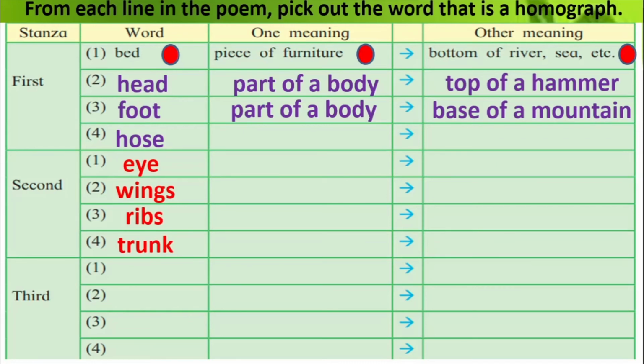Coming to the last stanza, in the first line you have, are the teeth of a rake ever going to bite? So you have the word teeth there, which could have more than one meaning. Have the hands of a clock any left or right? Can the garden plot be deep and dark? And what is the sound of the birch's bark? Okay, so these are all the words in the poem which could have more than one meaning. So let me leave you here with this.